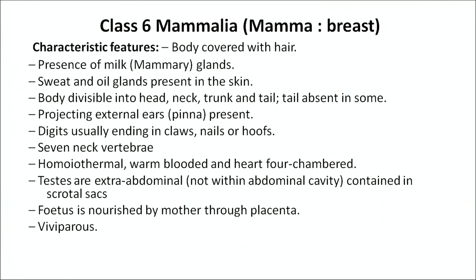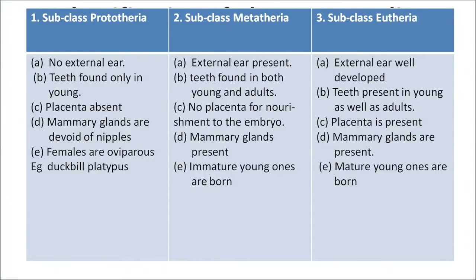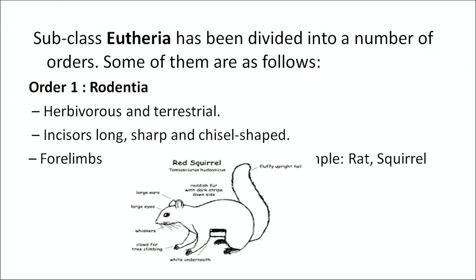Testes are extra-abdominal and in scrotal sacs. Viviparous, they give birth to the young. Some primitive mammals are oviparous, that is, they lay eggs. Fetus is nourished by the mother through the placenta. It is further divided into three subclasses: subclass Prototheria, subclass Metatheria, and subclass Eutheria. Now subclass Eutheria has been divided into further orders.